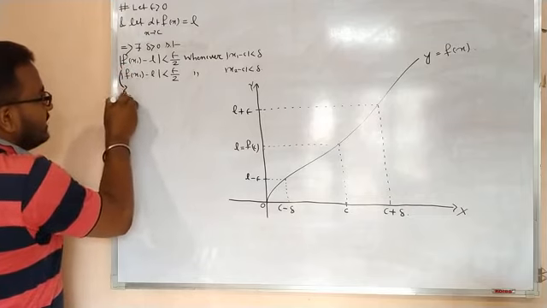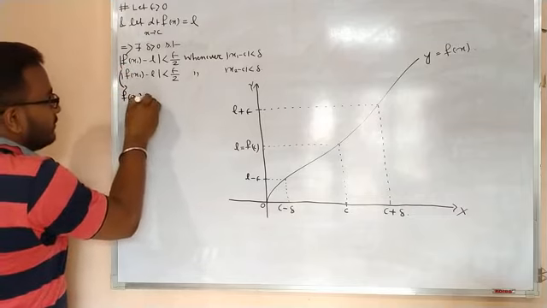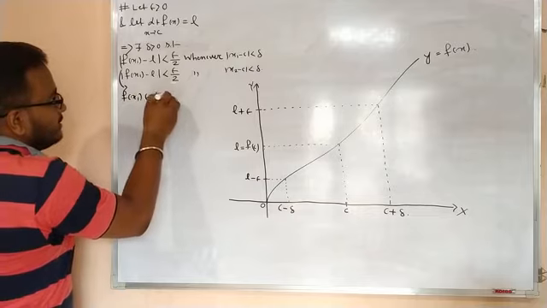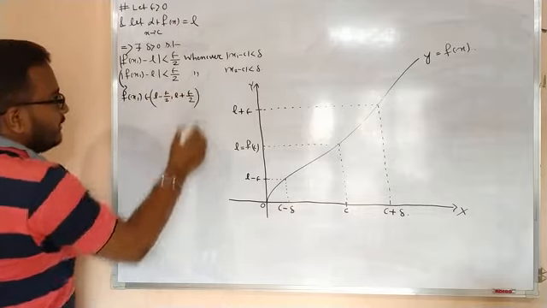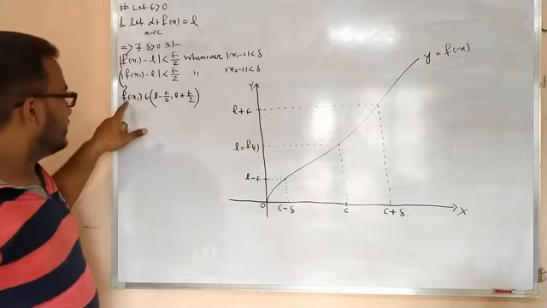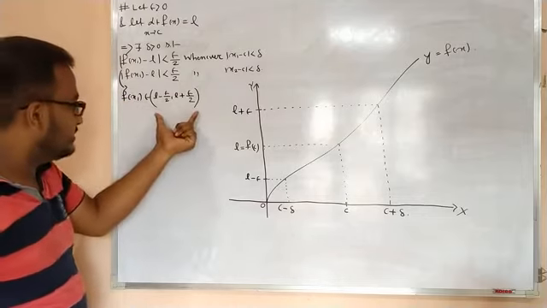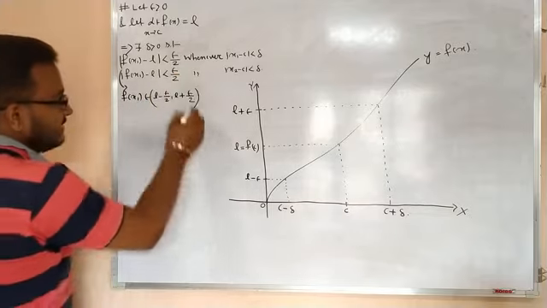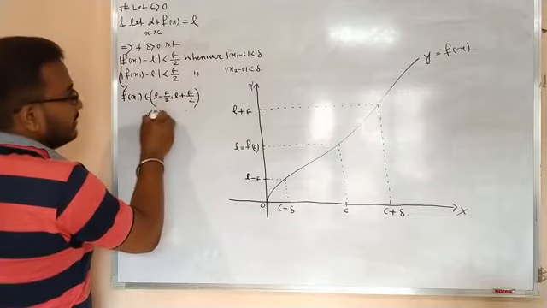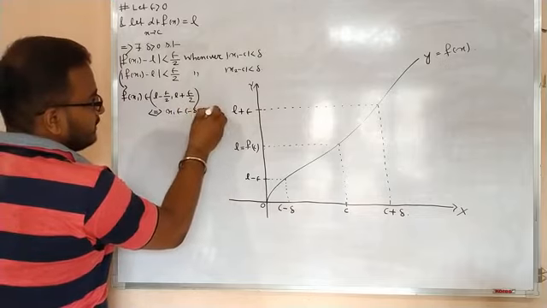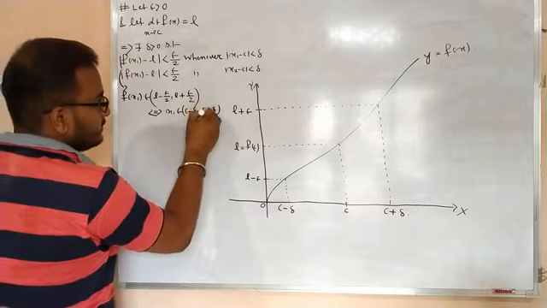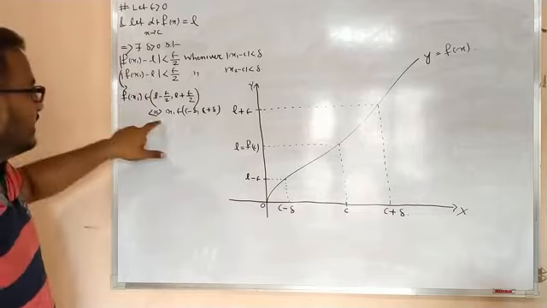The meaning of this line is f of x1 belongs to (L minus epsilon by 2, L plus epsilon by 2), right? If I choose such f of x1 within this interval, then there must exist, whenever x1 belongs to (C minus delta, C plus delta), right? Isn't it? This is the meaning of this line.